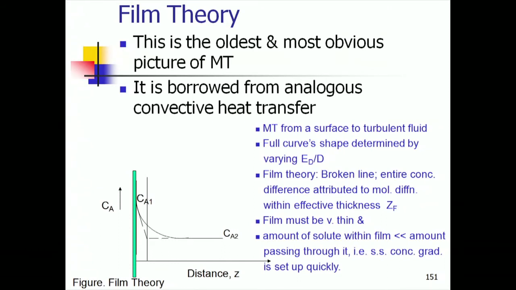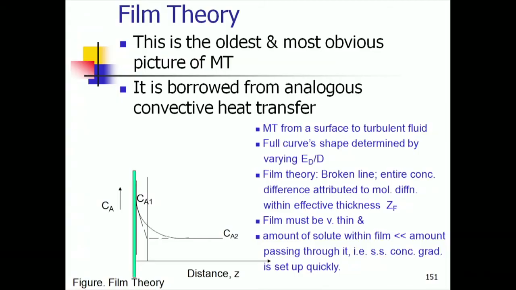In the film model, we know that air here is moving, and yet we say that arbitrarily I decide that the concentration profile is not this curvilinear concentration profile, but a linear one, and it has a thickness of this ZF, within which there is no movement.